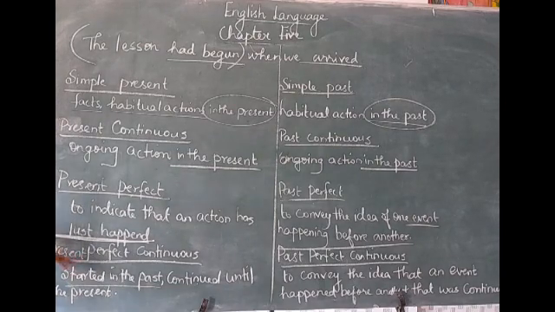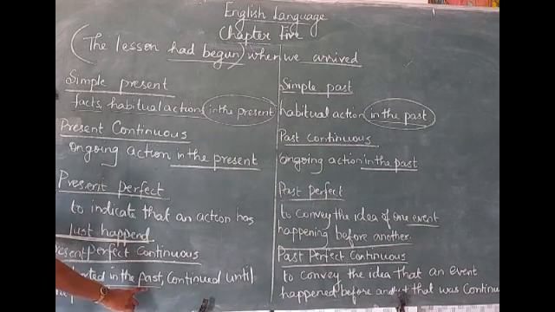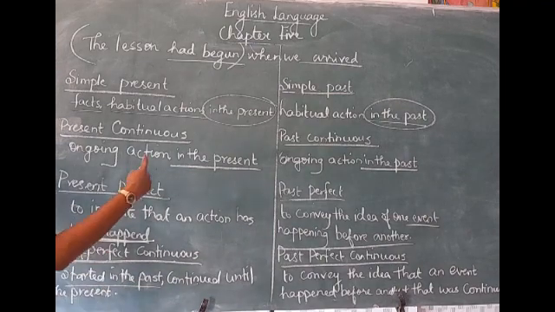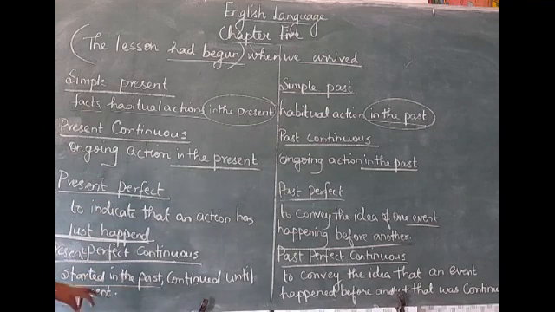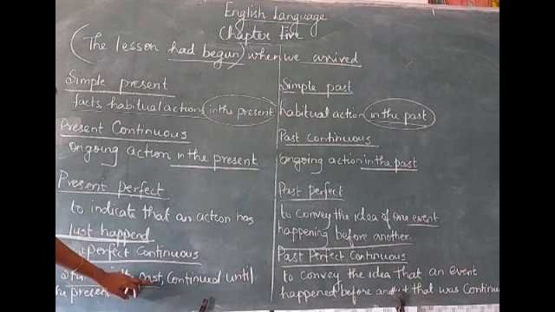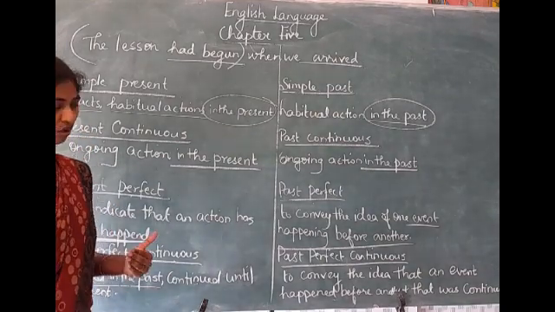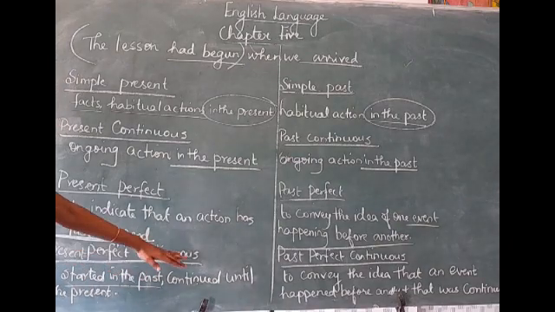When should we use present perfect continuous tense? We have to use present perfect continuous tense to mention an action that started in the past and continued until the present, and it may continue into the future also. Okay? See, we have to use present perfect continuous tense to denote an action which started in the past and continued until the present. And if you want to say that some action started in the past, continued until the present, and it may continue into the future also, you can use present perfect continuous tense.